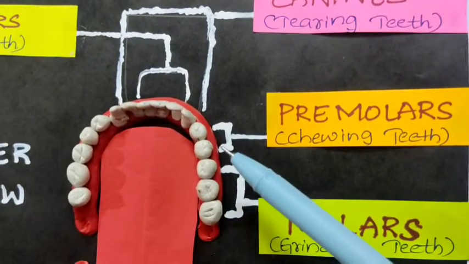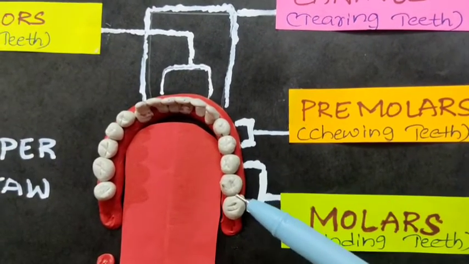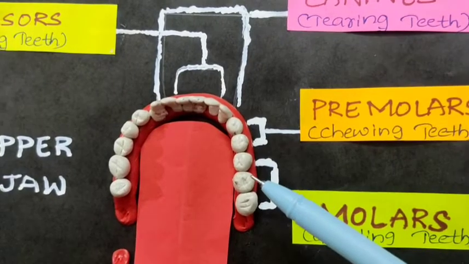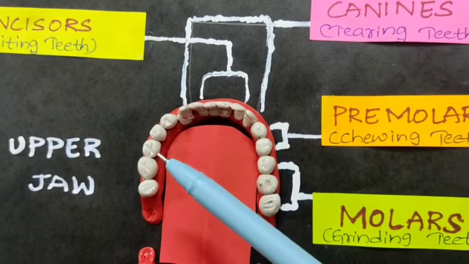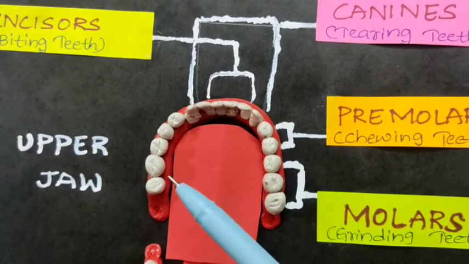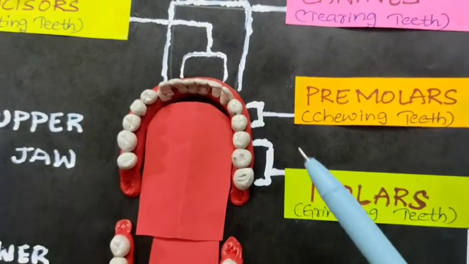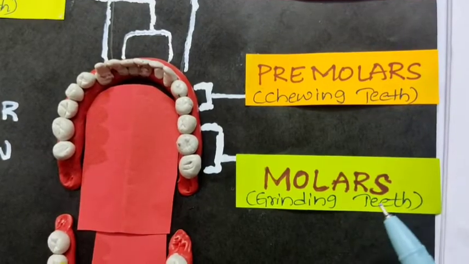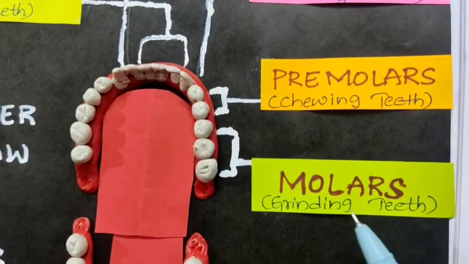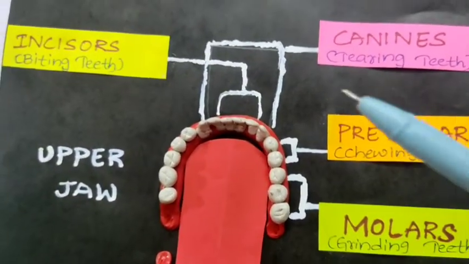And adjacent to premolars you can find molars. On the right and also on the left you can find molars. Here totally you can see 3 molars. They are used for grinding the food, hence they are known as grinding teeth. So these are molars. So once again we'll see.